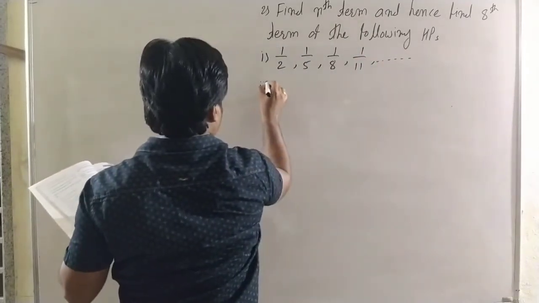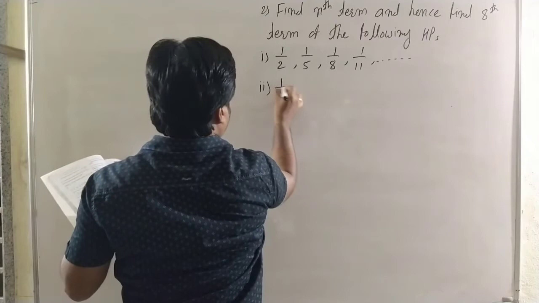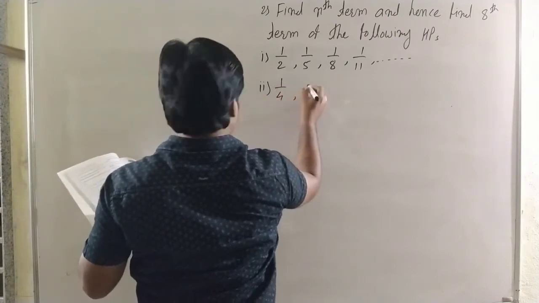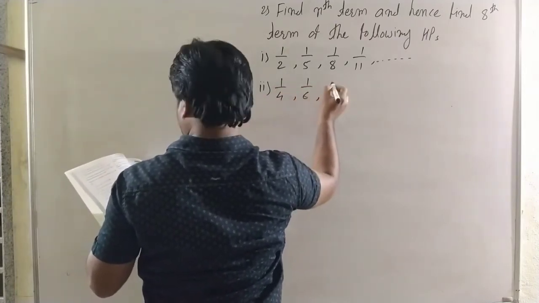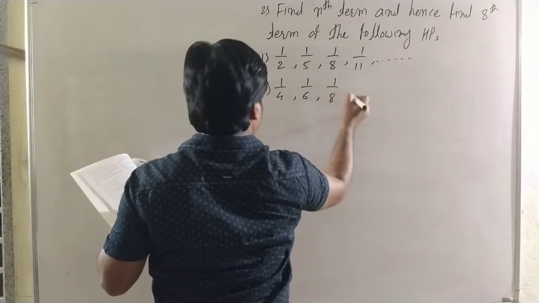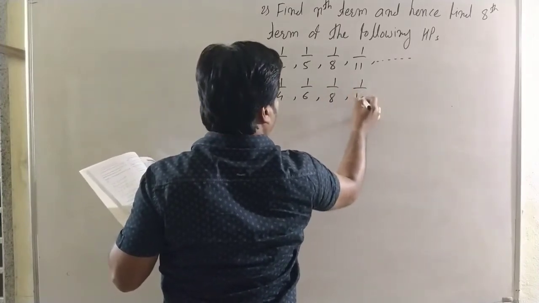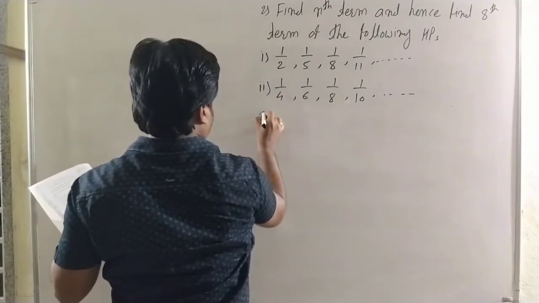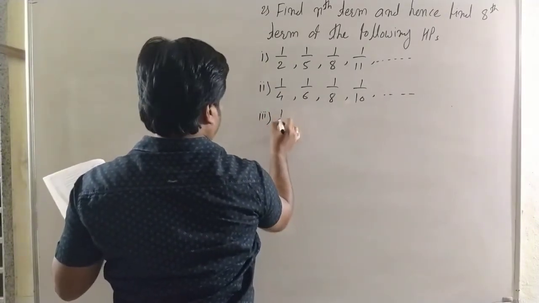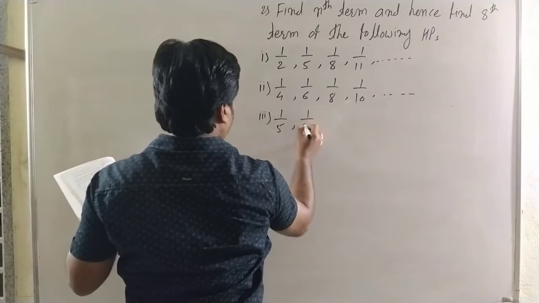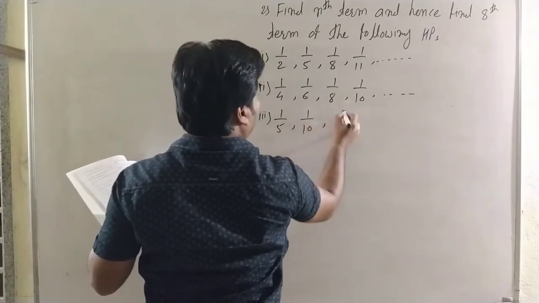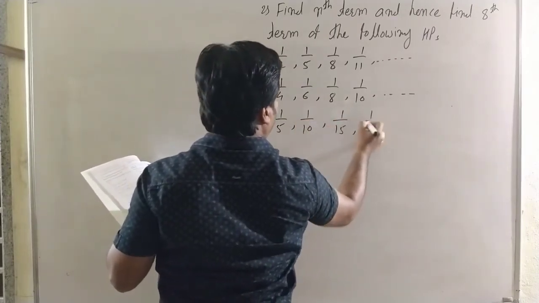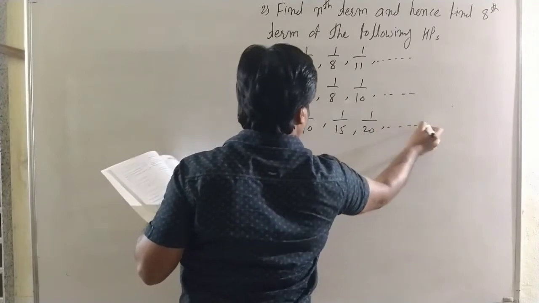Second example, 1 by 4, 1 by 6, 1 by 8, 1 by 10 up to infinite time. Then last, 1 by 5, 1 by 10, 1 by 15, 1 by 20 up to infinite time.